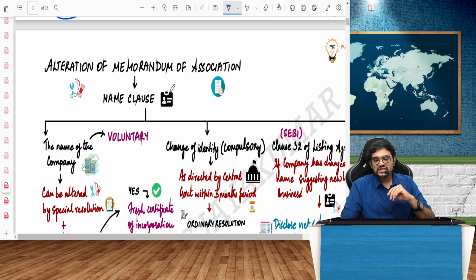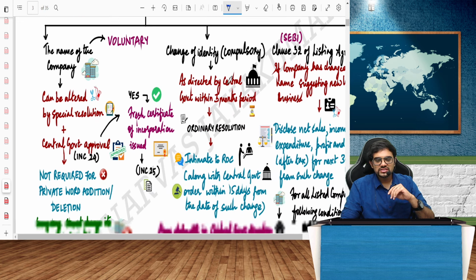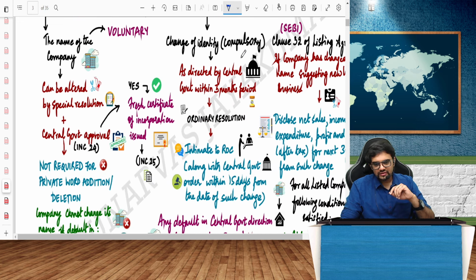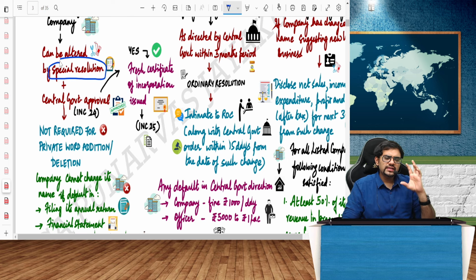So as we see here, guys, we have the name clause, we have the other clauses. The name of the company can be altered by passing what resolution? By passing a special resolution. As always, remember, any item in the MOA can be changed with a special resolution. The exception is your capital clause.